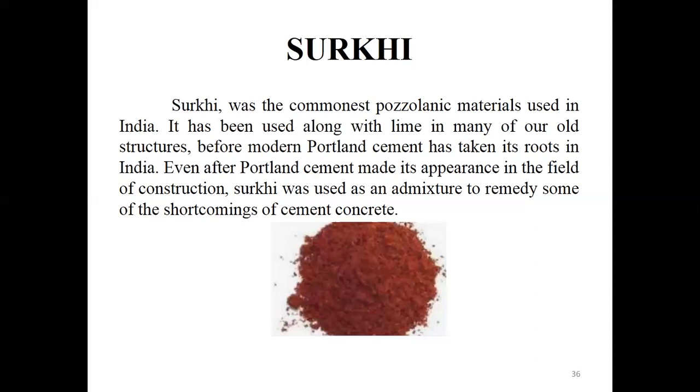So this is the technical way of obtaining Surki. After getting the Surki, they were using it at the rate of 100 tons per day. So think how much clay they have used for making this project. They are replacing about 20% of the cement by Surki.